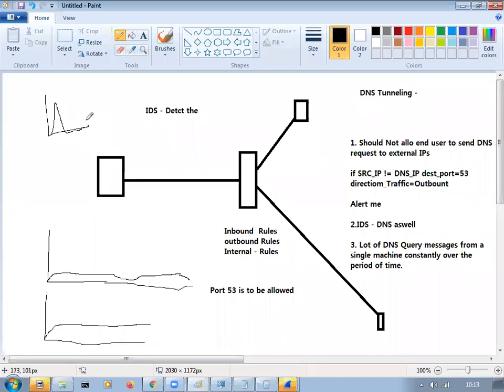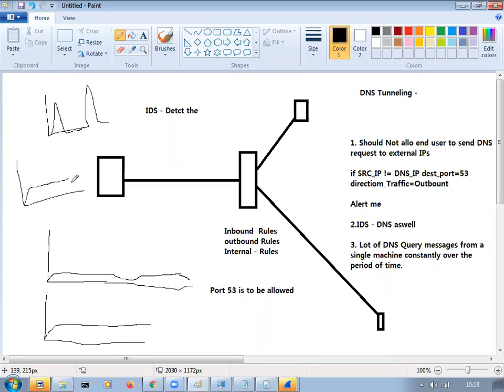Maybe for half a day, then after that 1 or 2 requests. But you are sending DNS requests continuously from a machine to a DNS server. The DNS server traffic can look like this overall, but an end machine should not send DNS requests continuously.